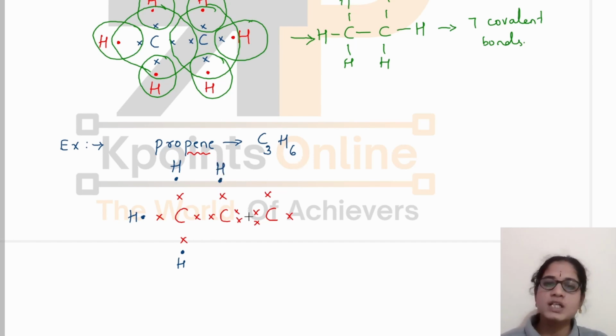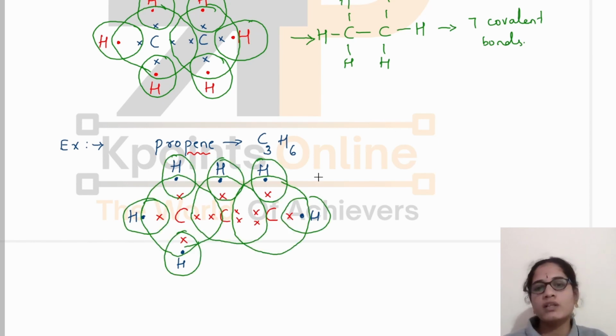Yes, because already there are 2 bonds here. And here there is one covalent bond between these 2 carbon atoms. So I have written only one hydrogen here. And in this case also you can see there are 2 bonds here. For the remaining I need 2 hydrogens. So I will write here 2 hydrogens. Okay, in this way we will represent the electron dot structure.